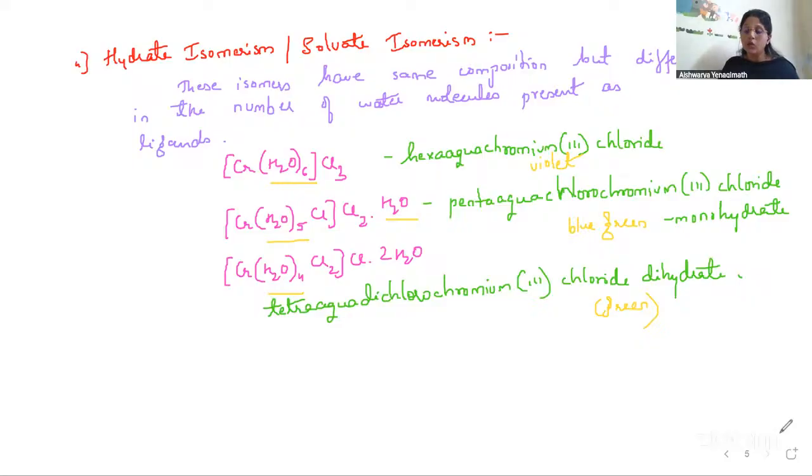Linkage isomerism arises only when you have ambidentate ligands. Coordination isomerism: both complex cation and anion should be complex ions. Hydrate isomerism is when we talk about water molecules. Understanding? The number of water molecules as ligands differ. In the first case, there are 6 water molecules. In the second case, there are 5 water molecules because one comes outside and becomes water of crystallization. In the third case, there are 4, 2 come out as water of crystallization. To balance the coordination number, chloride ions are getting in as ligands. So this is all about structural isomerism.